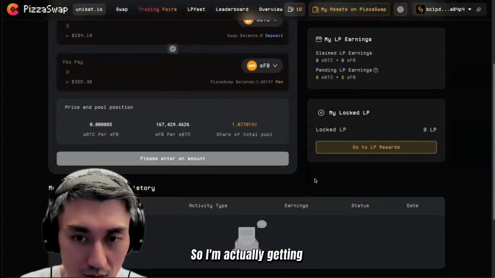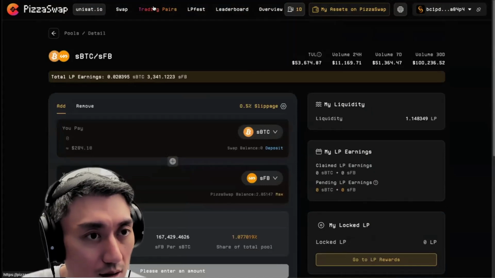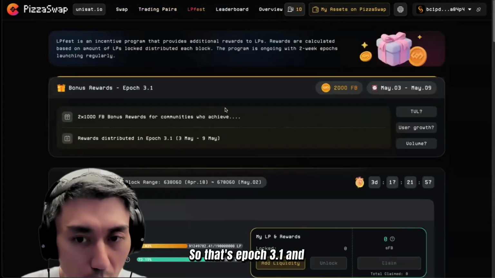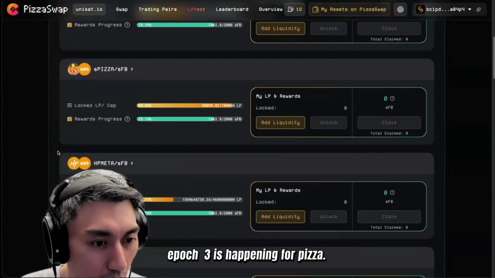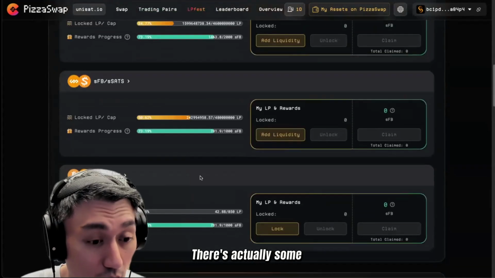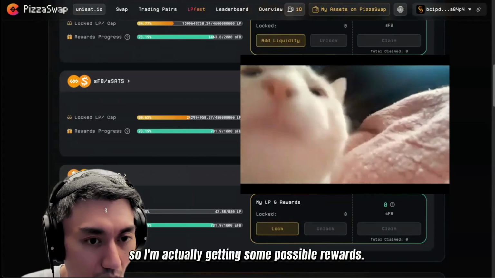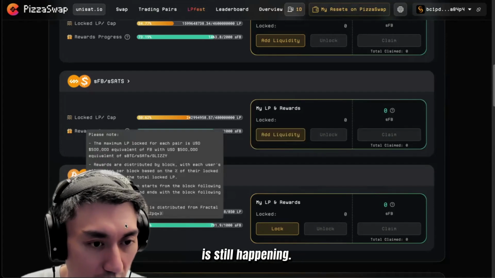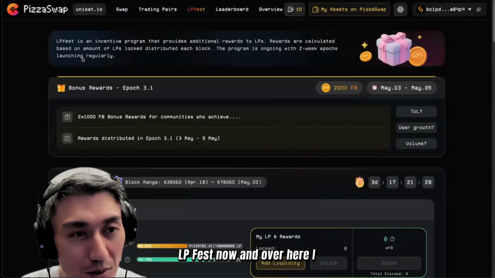This is awesome. So I'm actually getting some possible rewards. Let me go check out this LP Fest situation. So that's Epoch 3.1. And Epoch 3 is happening for pizza. There's actually some rewards left for the BTC one. So I'm actually getting some possible rewards. The reward progress is still happening. So yeah, I'm actually participating in the Epoch 3 LP Fest now.